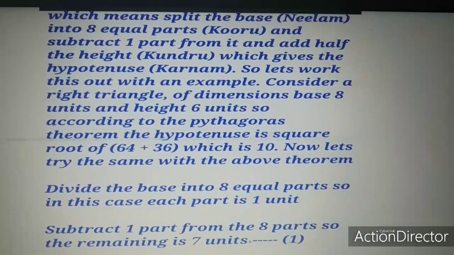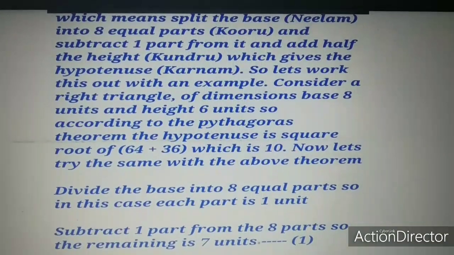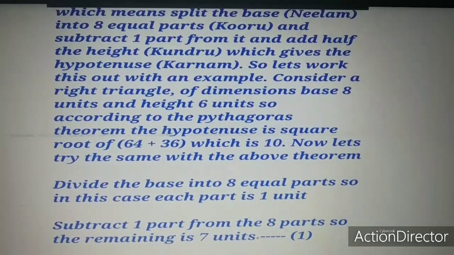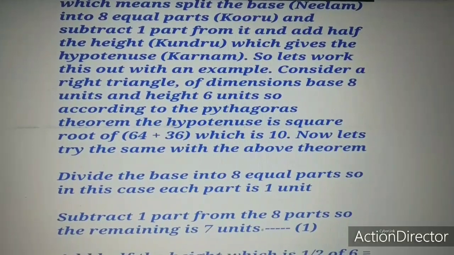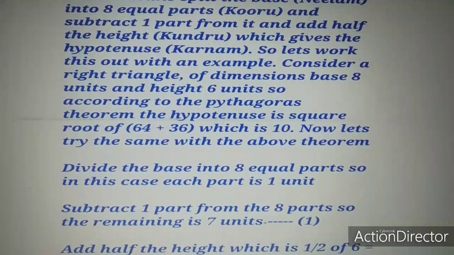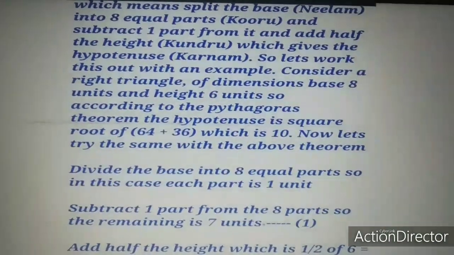Which means: split the base, that is the neelam, into 8 equal parts, subtract one part from it and add half the height, which gives the hypotenuse. So this simple concept he has said in his poem. So let's work this out with an example.